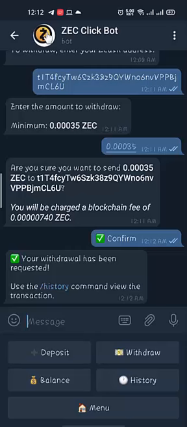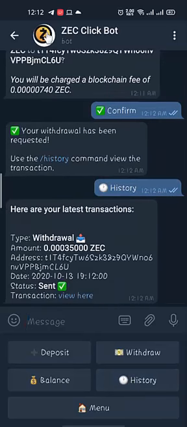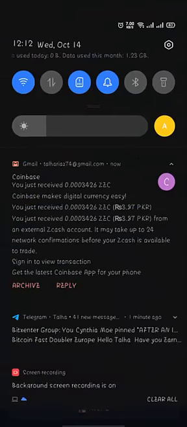With the history command you can view your withdraw. It is in pending. Oh, it is not in pending, it is instant. So let's see if you receive. Here we received the mail from Coinbase saying that we got 34,260 ZDC coins. So this is the payment proof, and this is the bot. You can earn a lot, but again it all depends on how much you work and how you work.